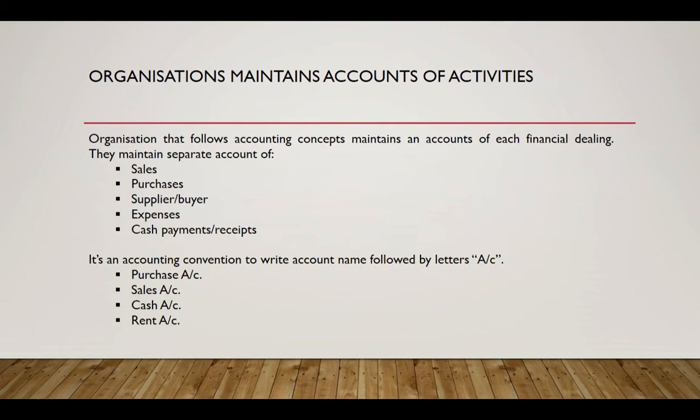So organizations that follow accounting standards maintain accounts of each financial dealing. They maintain accounts of sales, purchases, suppliers, buyers, and expenses incurred, and cash transactions like cash payments and cash receipts. And in accounting, when you maintain an account of each of these types, then you name them using the following convention. Each account is suffixed with the letters A/C. So for purchase, you write the name of its account as purchase account. For sales, you write it as sales account, and so on.